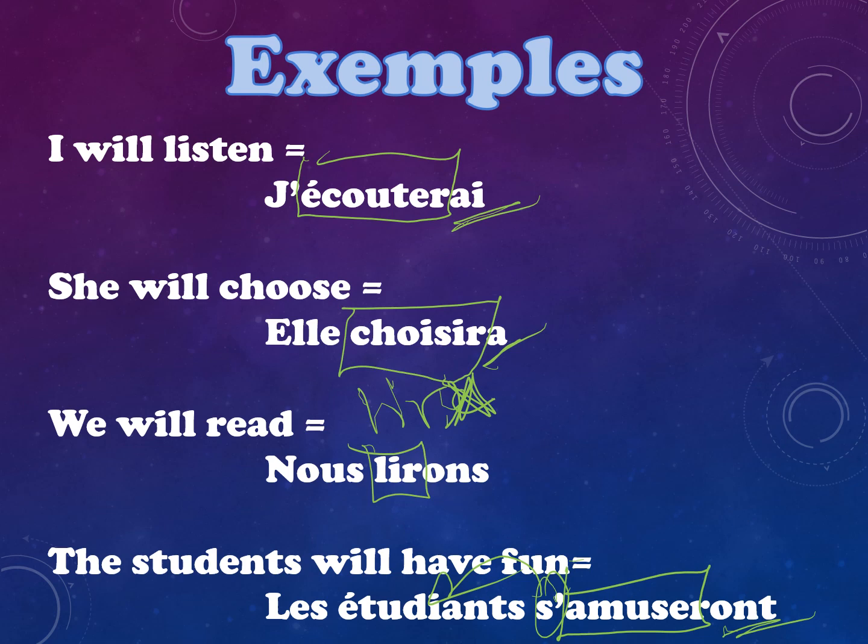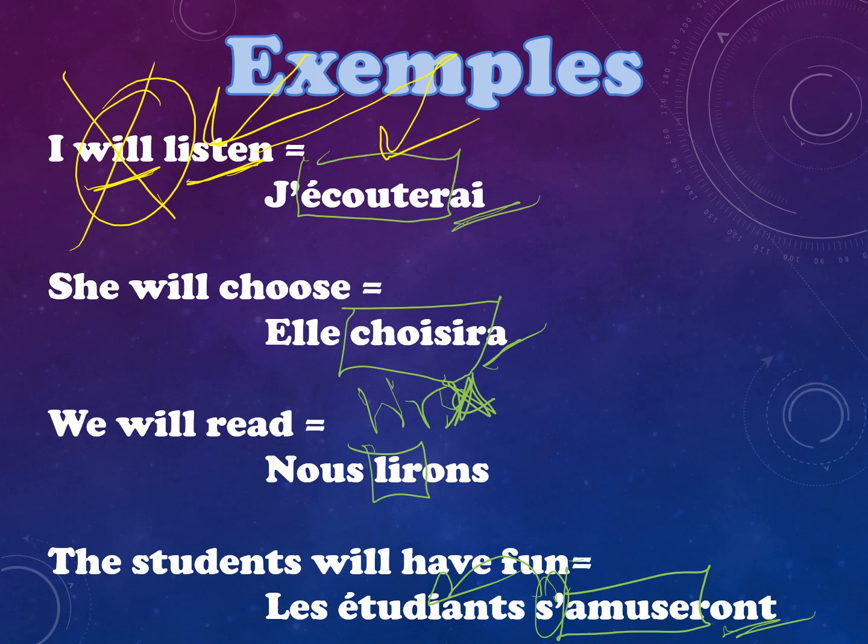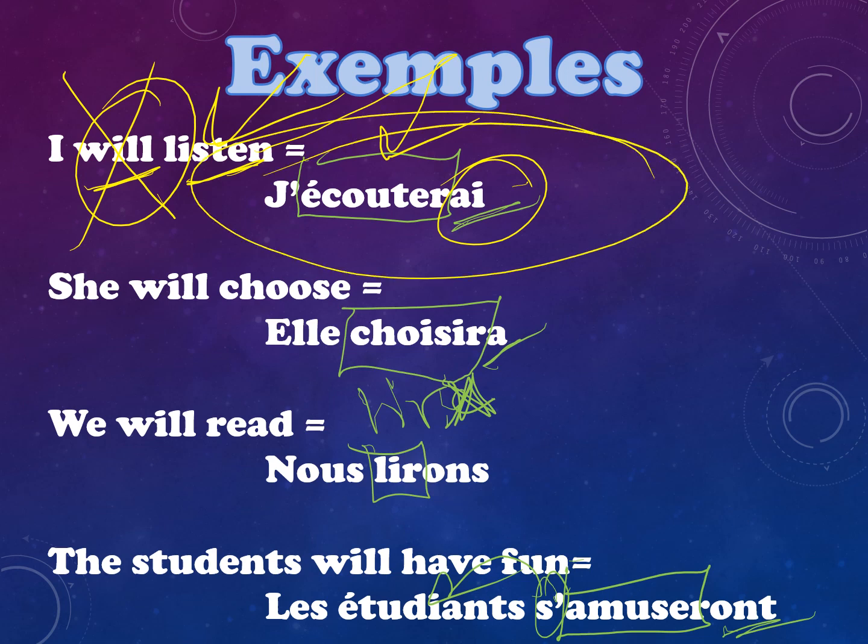The biggest thing to remember when creating the futur simple in French is that it is only one word. In English, we use I will listen. We use a helping verb. The helping verb is will. The action is listen. But it's two words that express the future tense in English. In French, it is only one word. We don't use a separate word for will. We take the word for listen, and then we add the future ending, and it is one word.